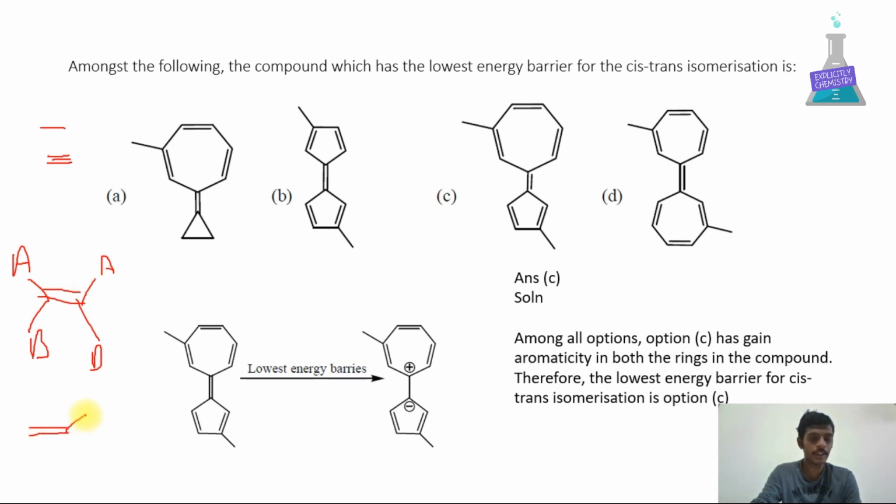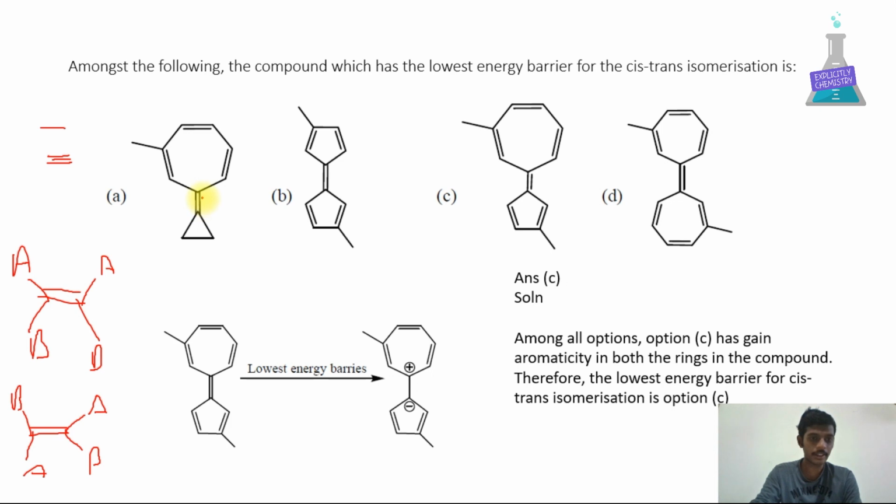If it is on the opposite side, say here it is A, B, B, which is an opposite side, it is called trans. Now if the molecule has an aromatic structure, it will have a single bond because of delocalization and has the lowest energy barrier. Let's solve this question.